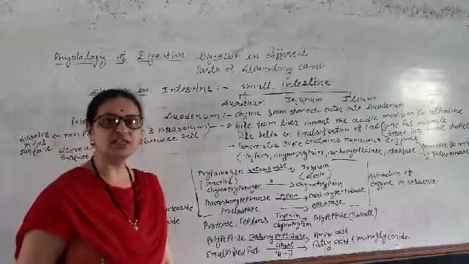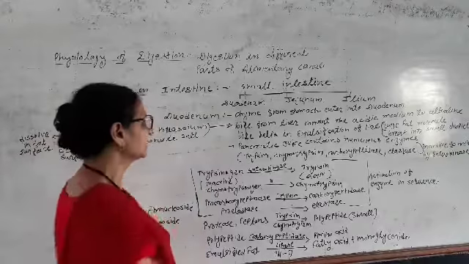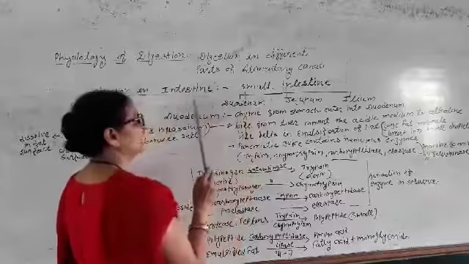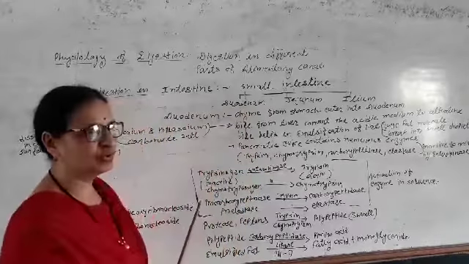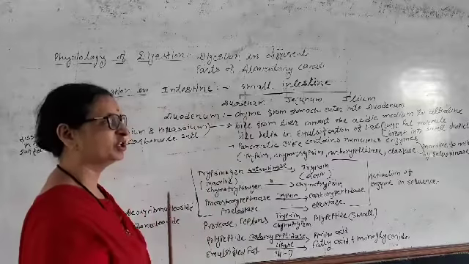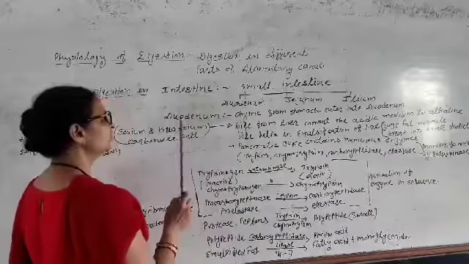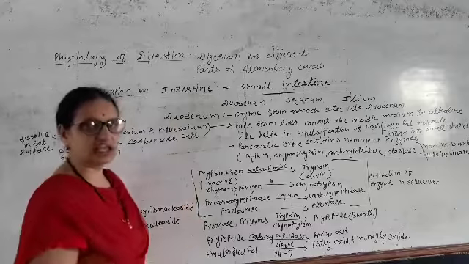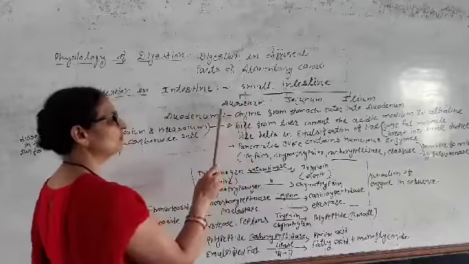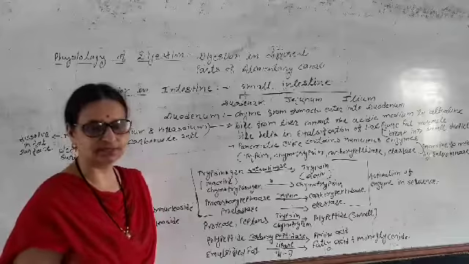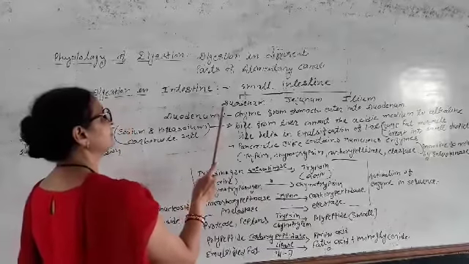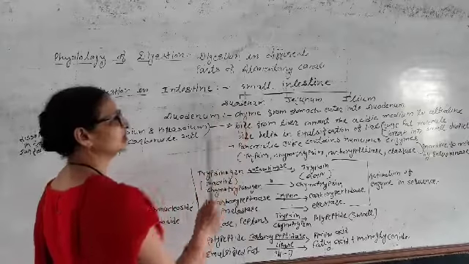The intestine has two parts, the small intestine and the large intestine. The small intestine starts with the duodenum. As soon as the food completes its digestion in the stomach, after 3 to 4 hours, gradually some amount of chyme enters into the duodenum through the pyloric valve of the stomach.